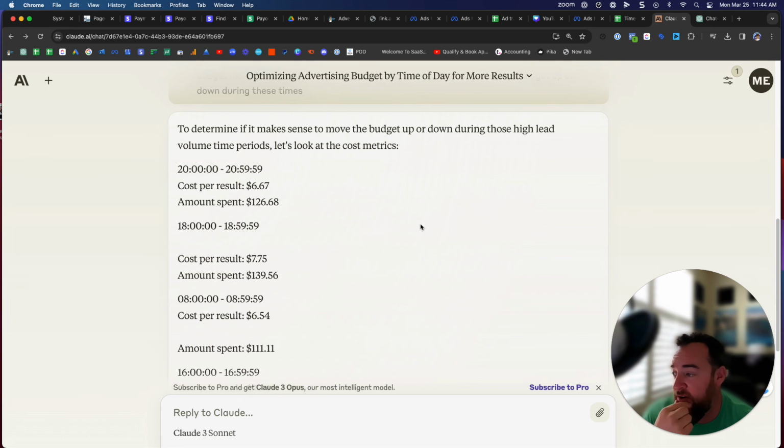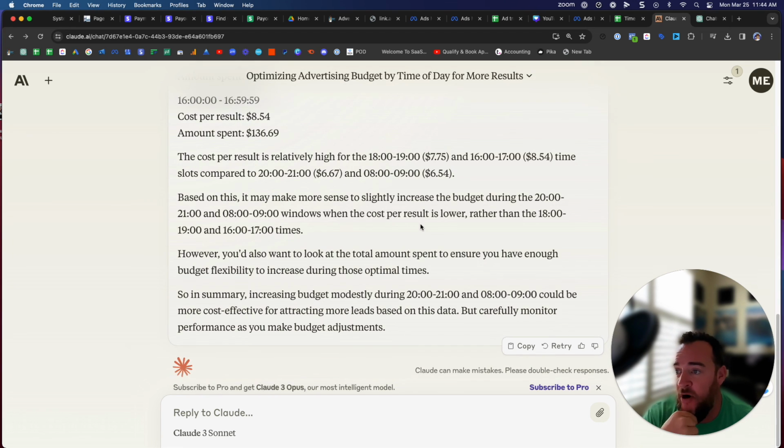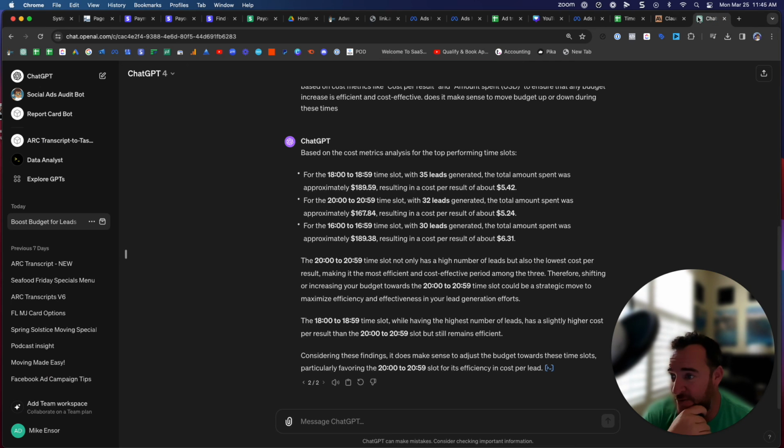It's faster, and Claude Pro can do a whole lot more output. I think it's like 4 times the output of ChatGPT. So, out of the gate, I'm leaning towards Claude.